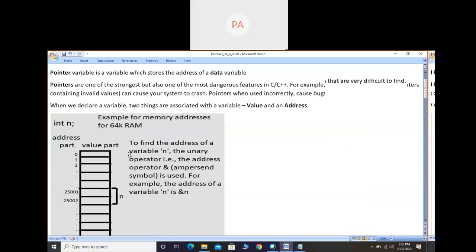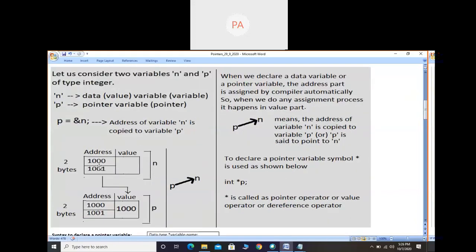So when will a variable be created? When this type of statement is executed, that is int n. You are looking at this example, int n. When these types of statements are executed, variables are created. At this moment only address part is assigned by the compiler automatically. So we cannot change the address part, only we can display and we can copy from one variable to another. With this background knowledge, now I am copying the address of n into p.